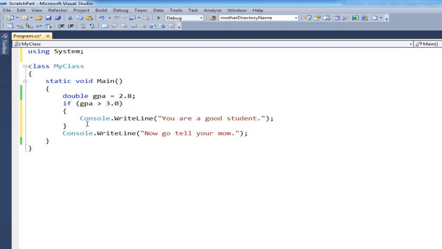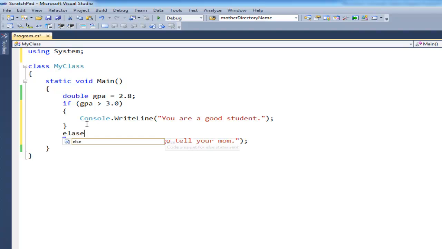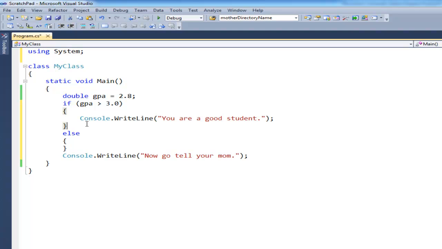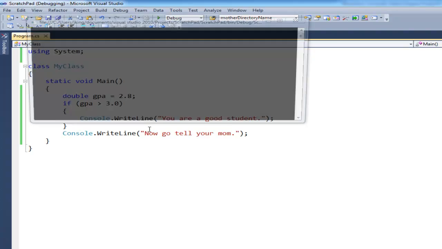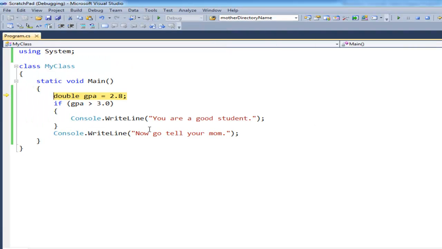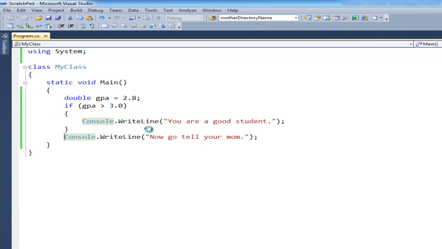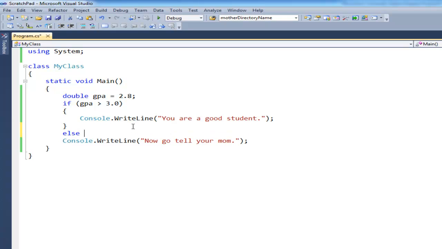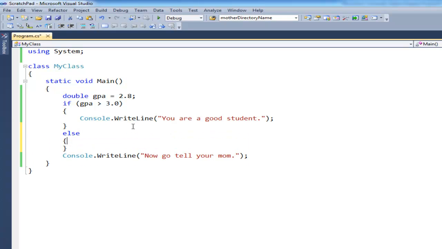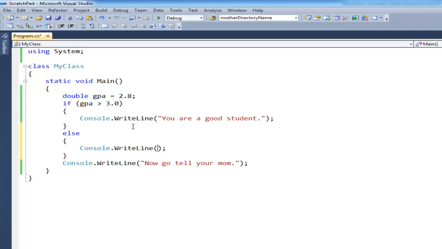Not a big stress. If also comes with an else. So for example, when I executed this code, well, let me get rid of the else first. F11. So here we say double GPA is 2.8. If GPA is greater than 3.0, then we don't say anything. We just say, well, now go tell your mom, which is kind of pointless. Maybe if 3.0 is a good student versus maybe an average student, we could say Console.WriteLine, you are an average student, I suppose.